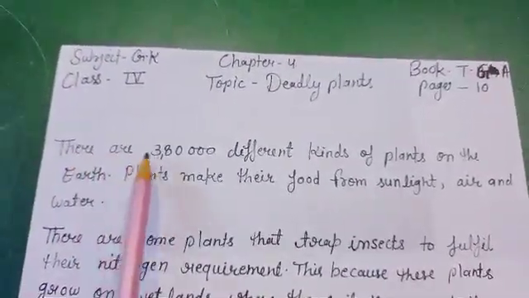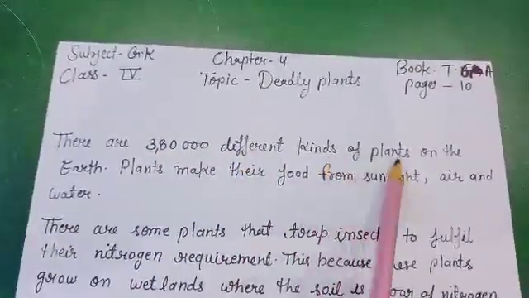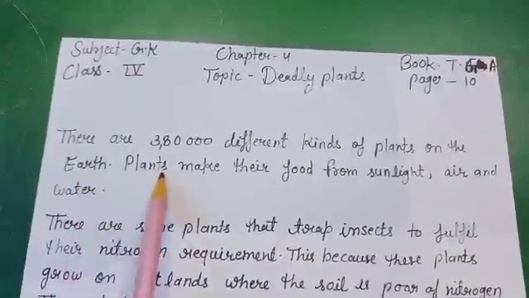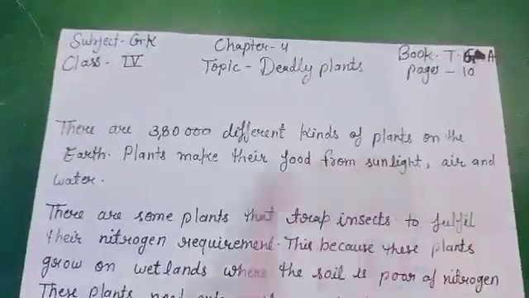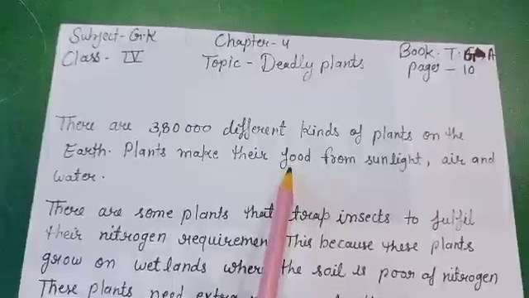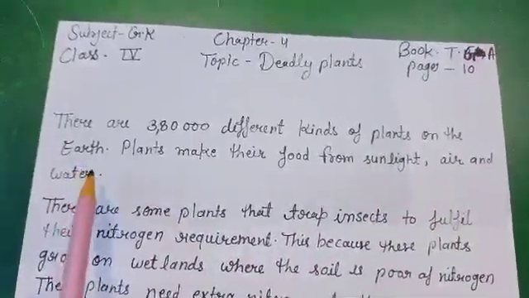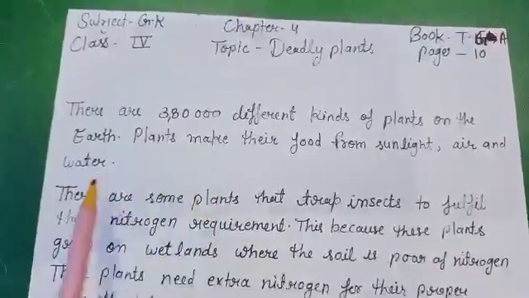There are 3,80,000 different kinds of plants on the earth. You already know it. Plants make their food from sunlight, air and water. Plants make their food in the presence of sunlight, air and water. This process is also called photosynthesis.